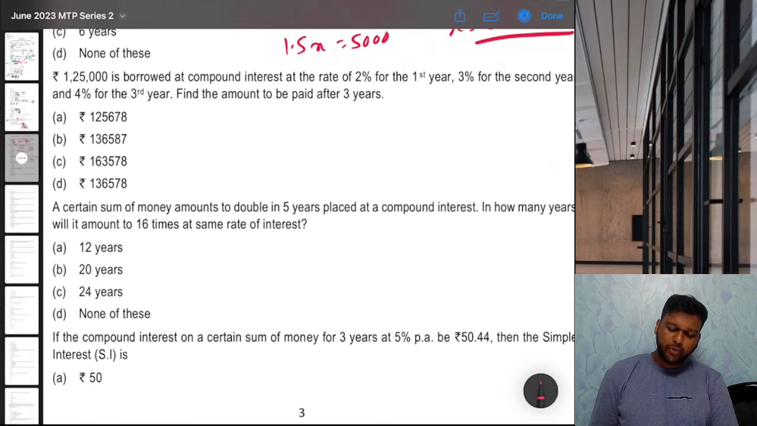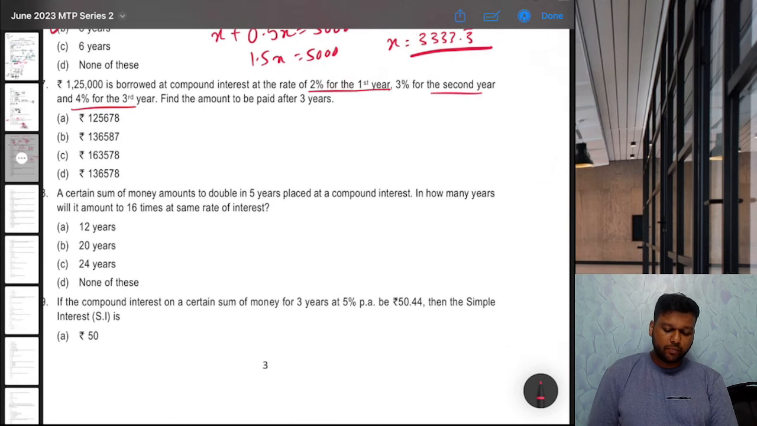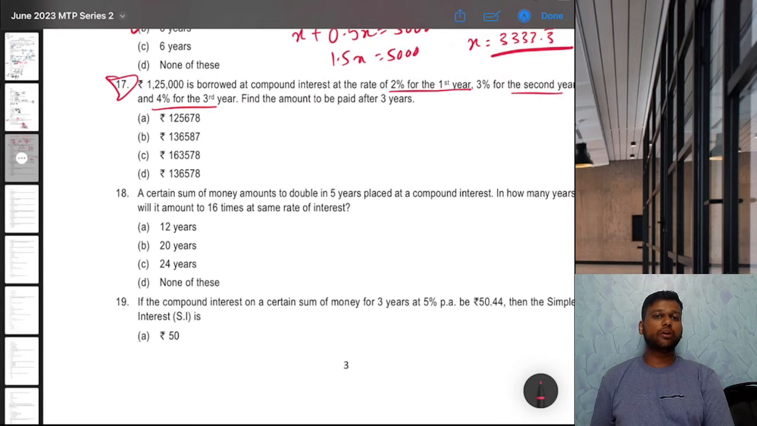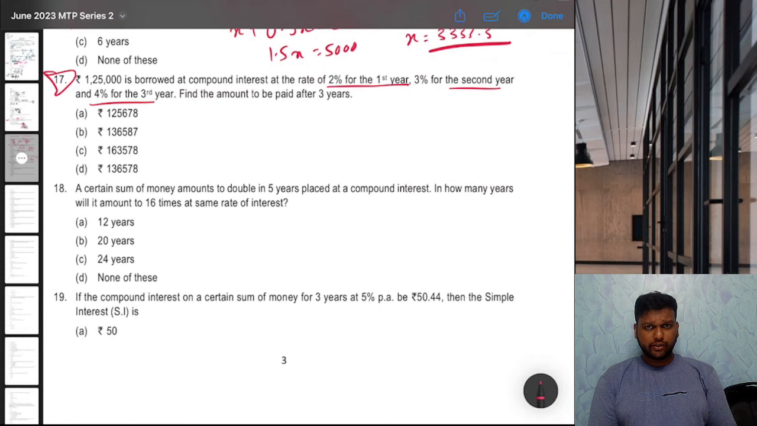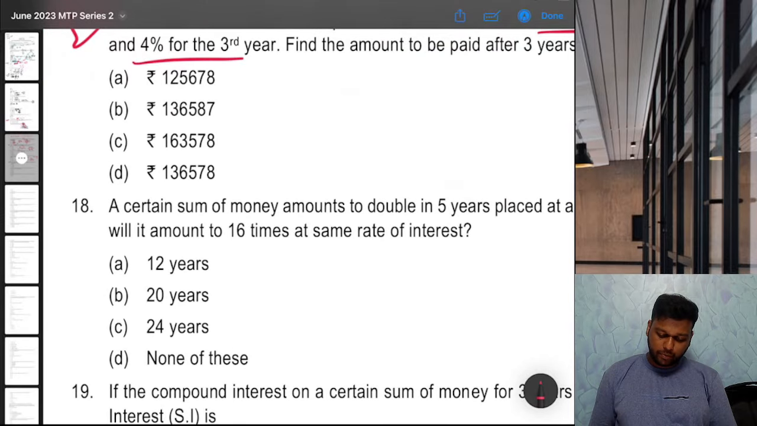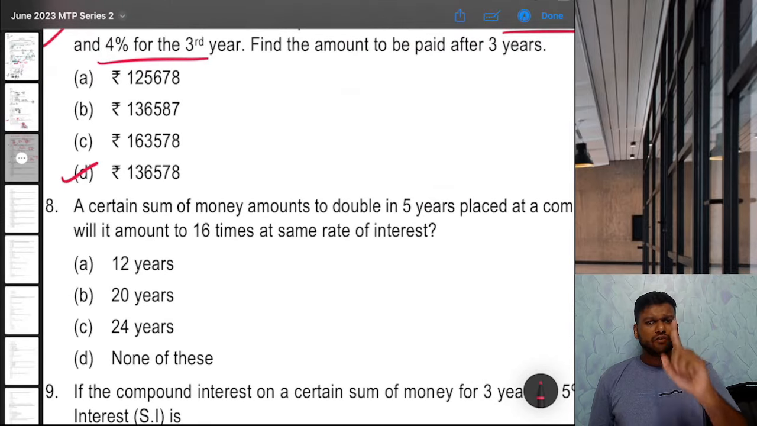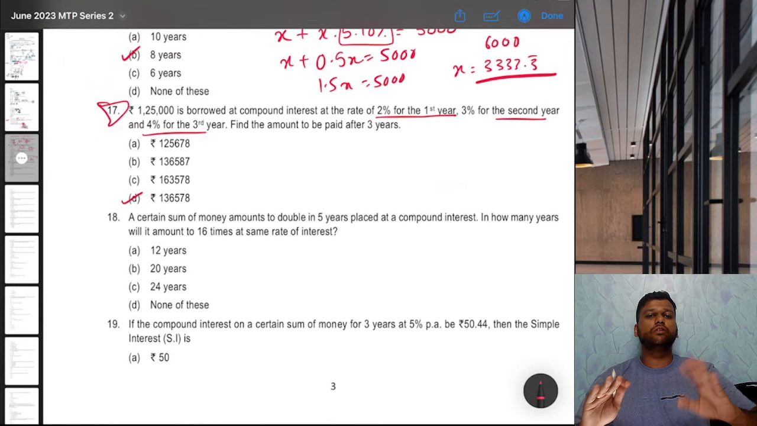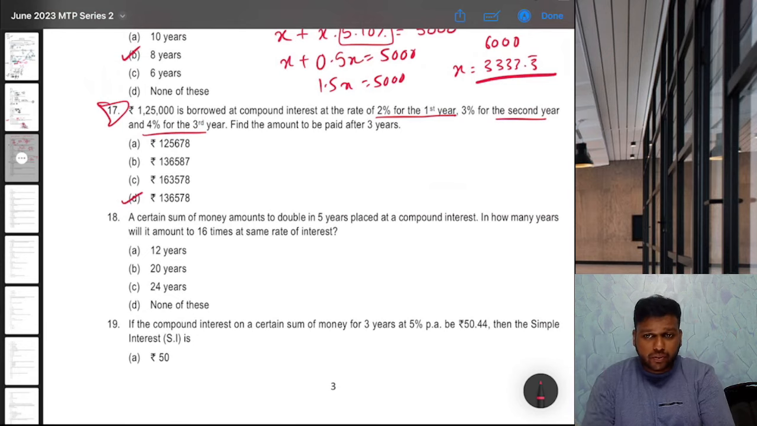1,25,000 is borrowed at compound interest at the rate of 2% for first year, 3% for second year, and 4% for third year. Find the amount to be paid for 3 years. Okay, this is a question which can be solved in 2 seconds, literally, if you are fast with your calculator. How? 1,25,000. Then on calculator you can just do plus 2%, plus 3%, plus 4%. That will give you 136,578, which is the answer. Option D. Okay, for 1 year you can just add the interest directly on calculator. So plus 2% will give you 1,25,000 and additional 2% interest.